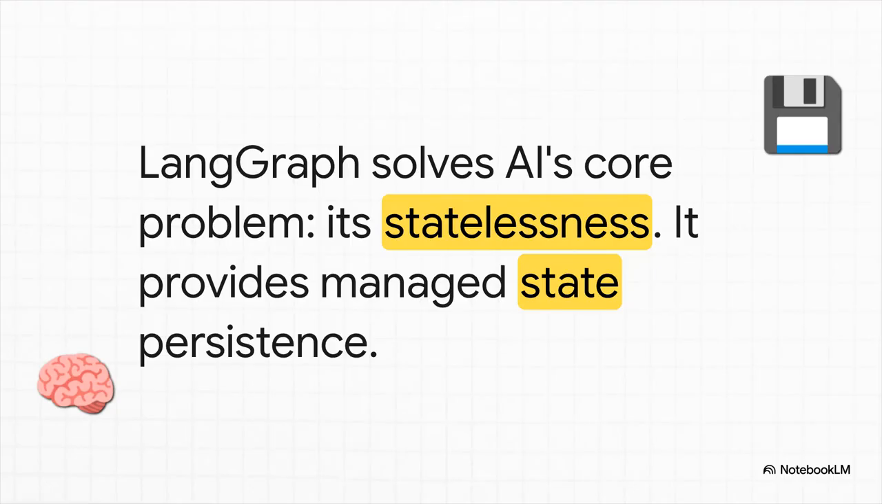LangGraph is the direct answer to that amnesia problem we talked about. It provides something called managed state persistence, which is really just a fancy way of saying it gives the agent a reliable, persistent working memory. With LangGraph in place, our agent can keep track of everything it's done, everything it's learned, and what it still needs to do to finish the job.